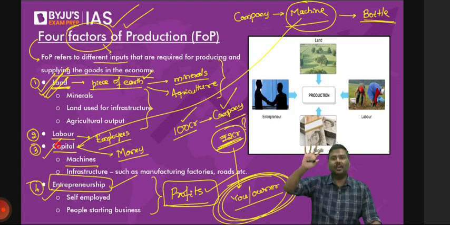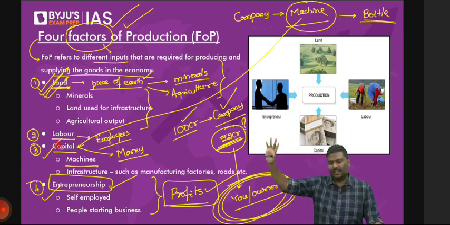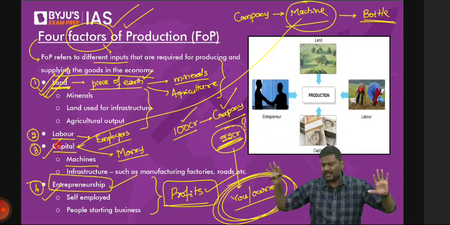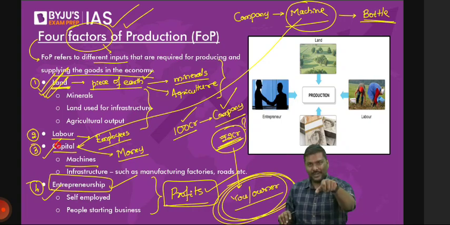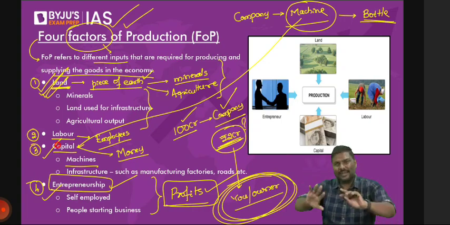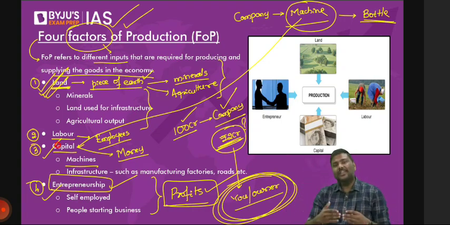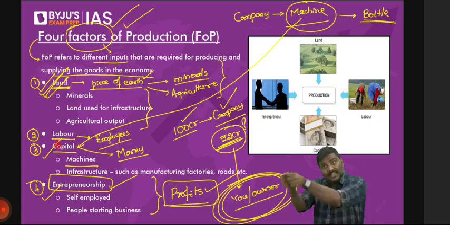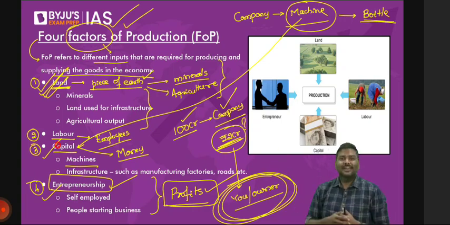Any difficulty in any of the four factors of production? Please do let me know. These are very simple. Once you understand, it's done and dusted. Next time somebody tells you capital, again, be very careful. Narrow meaning is simply money. But money itself cannot produce anything. You'll have to use money to purchase something. And that something is already produced. That is called capital.